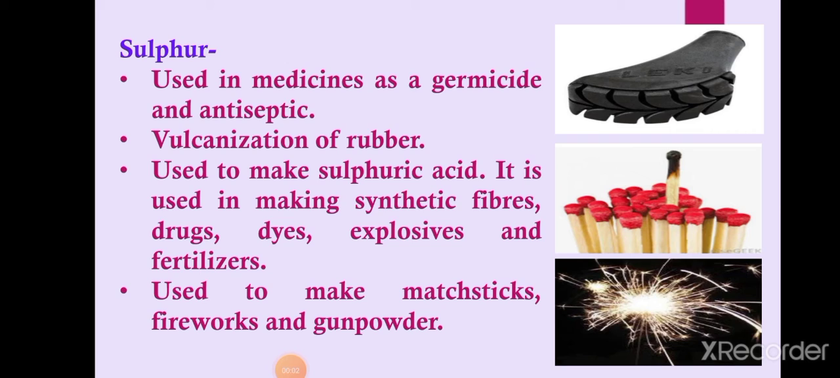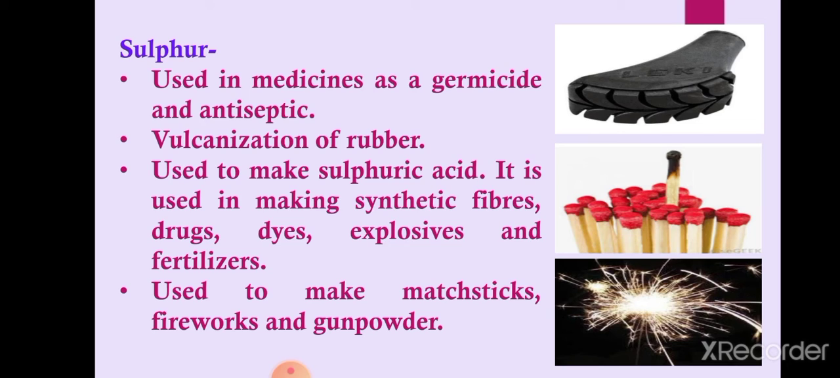Now, the next non-metal is sulfur. Sulfur is used as medicine, as germicides. Germicides means the chemicals which are used to kill germs. Then it is also used as an antiseptic, meaning chemicals used to kill microorganisms. Then it is used in vulcanization of rubber.